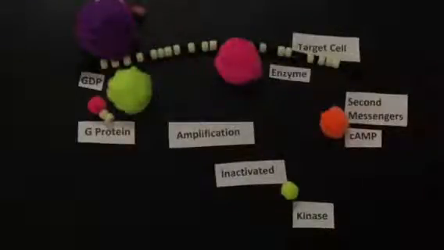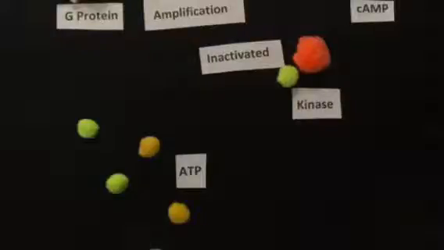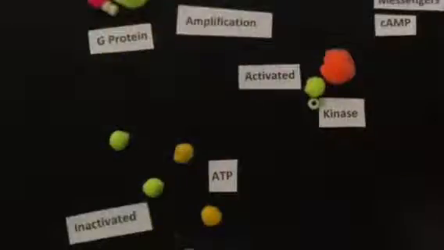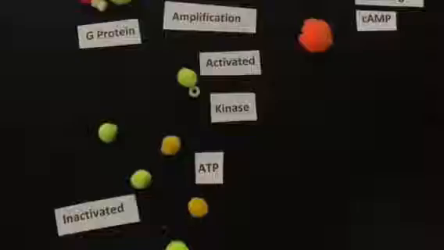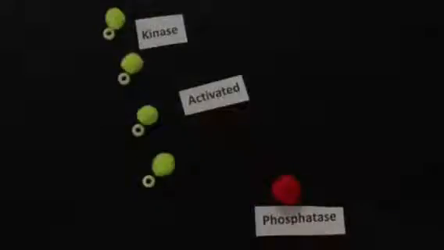cAMP will amplify the response in the cell by activating multiple proteins. The cAMP molecules activate the enzyme protein kinase A, which phosphorylates many protein substrates or relay proteins by attaching phosphates to them. The phosphorylation cascade can be regulated by turning off the signal.